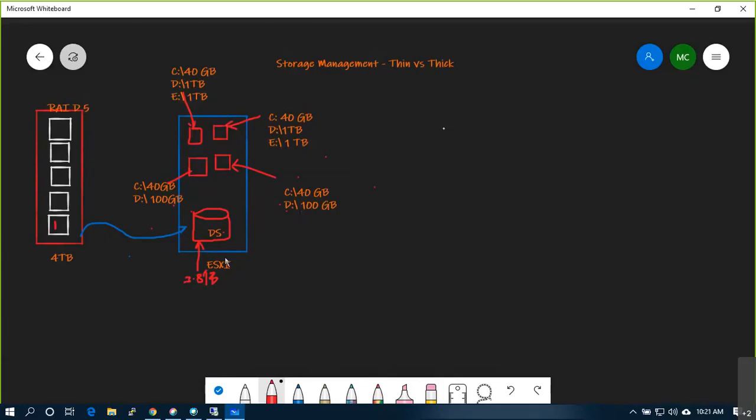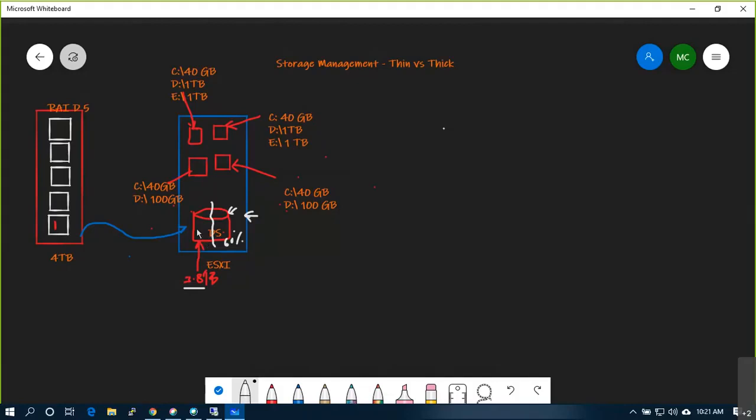But when I go back to the ESXi host, go to the datastore and check for free space, I can see around 60% is still free. Out of 3.8 TB, around 1.8 or 1.9 TB is free.